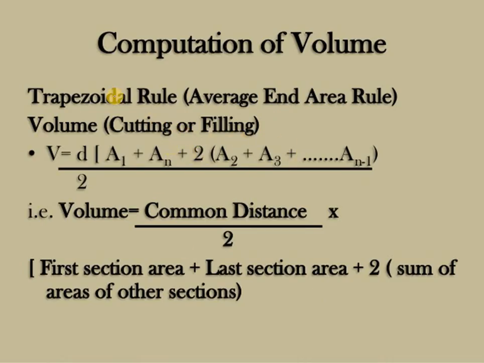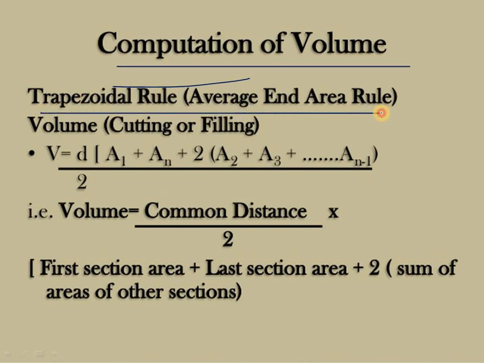Here you can see the computation of volume. That is the trapezoidal rule, or the average end area rule. Then volume equals cutting or filling, whether you want to dig soil or any cutting is required, so that is useful. V equals d by 2 into A1 plus An plus 2 into A2 plus A3 plus up to An minus 1.